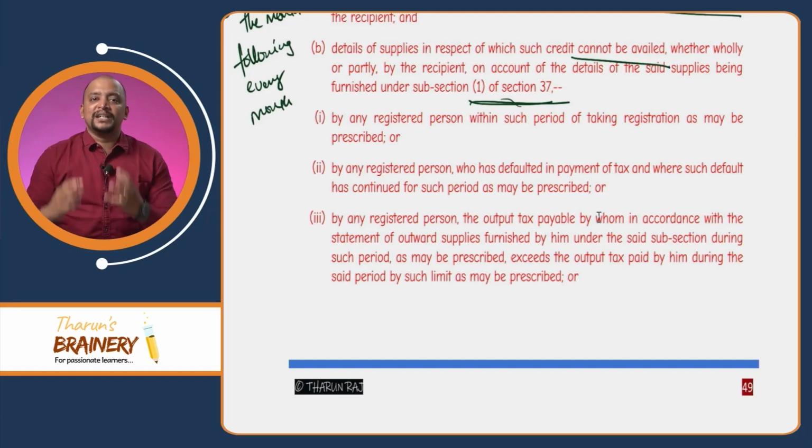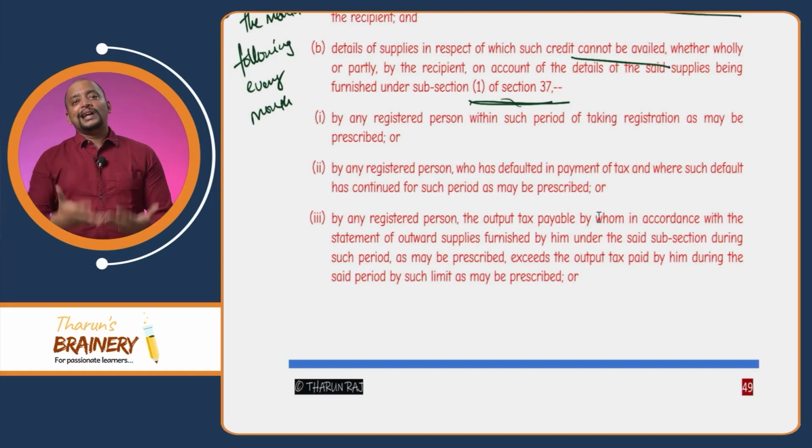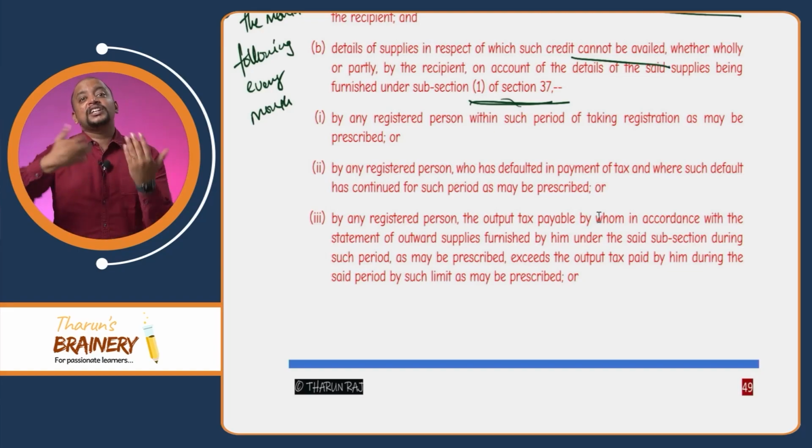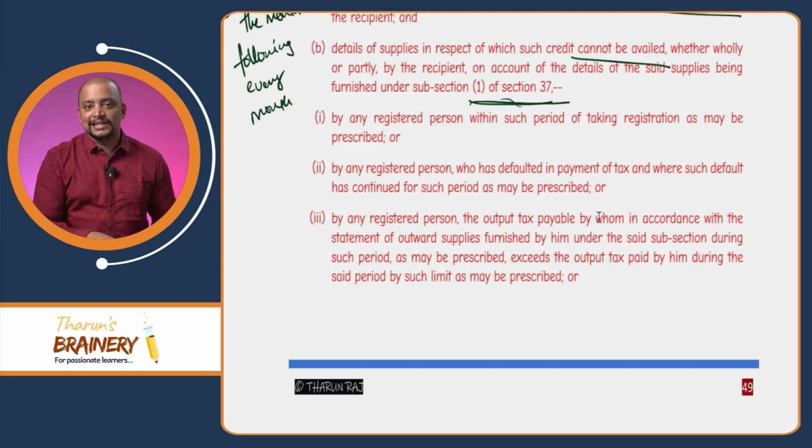So, okay, within the permissible limit, say 5%, 10%, that is allowed. But beyond that, it will not be allowed. So, if it goes beyond that, then they can restrict that ITC.